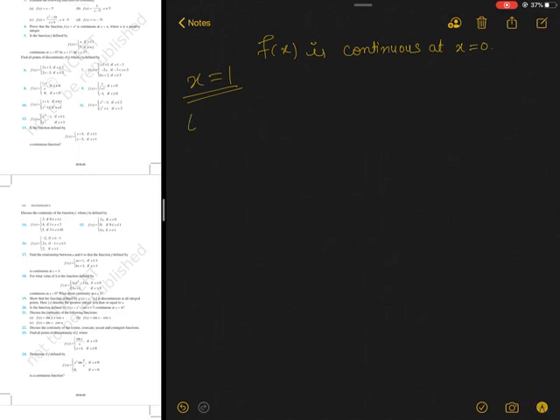Now I will check at point x equals to 1. Now it is a good one. So here I will calculate LHL, meaning I am approaching 1 from the left hand side. It will be limit x tends to 1 minus f of x, or I can write it limit h tends to 0 f of 1 minus h.